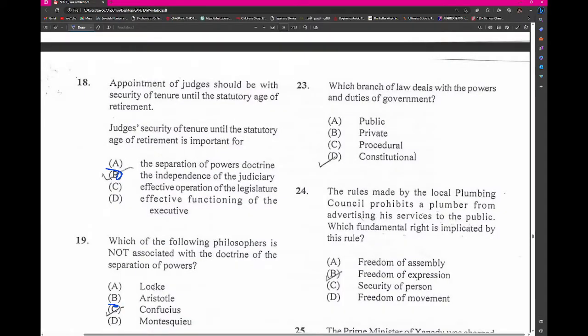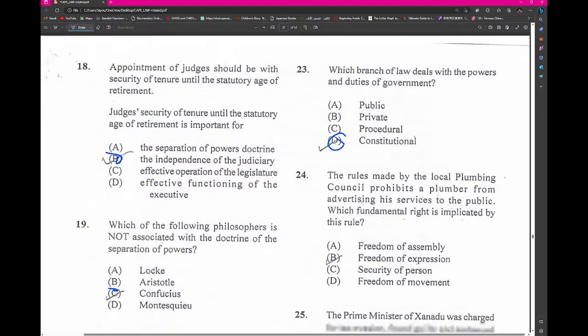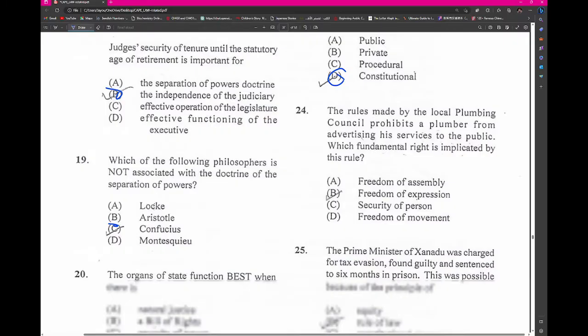It's almost midnight. Which branch of law deals with the powers and duties of government? This would be constitutional law. The rules made by the local plumbing council prohibit a plumber from advertising services to the public. The fundamental right is the freedom of expression being withdrawn.